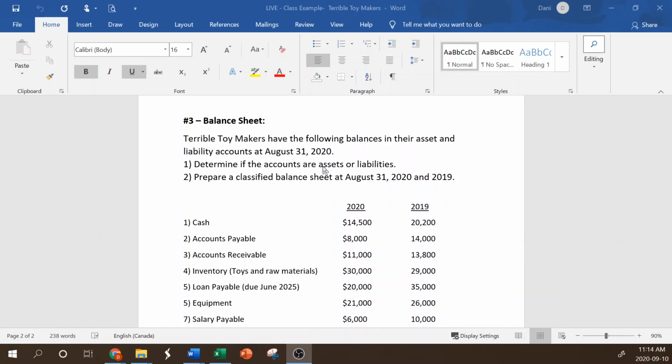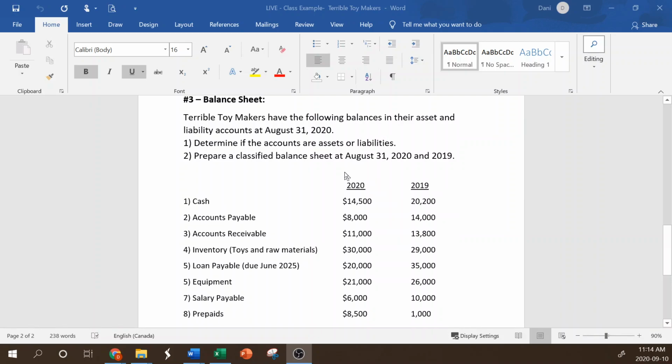And next week in our live class, we can go through this balance sheet quickly to start things, and you can let me know if you had any questions then. But let's just go through it.